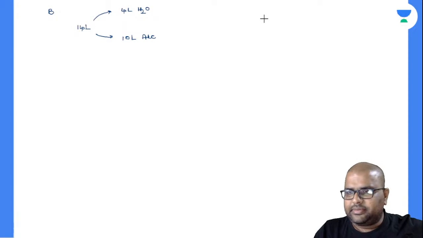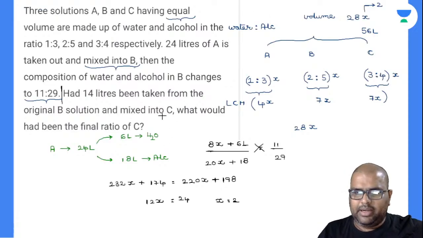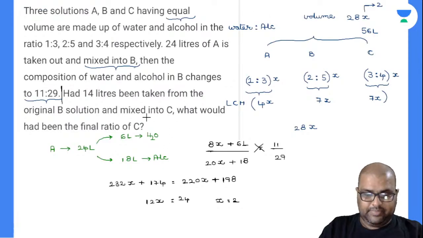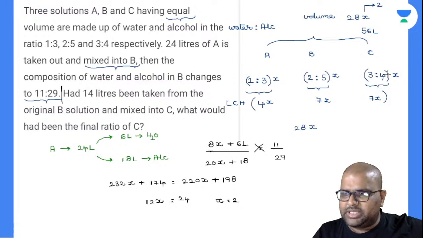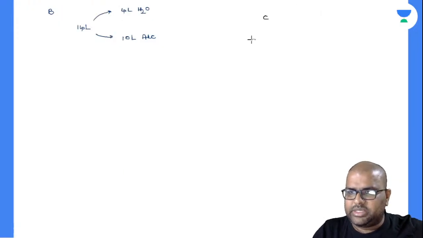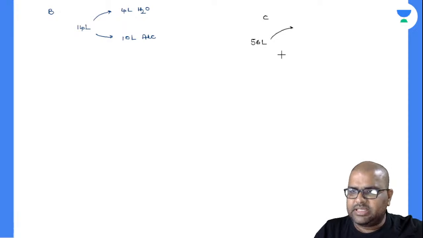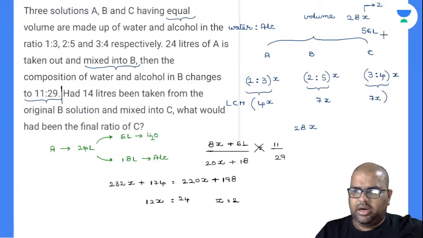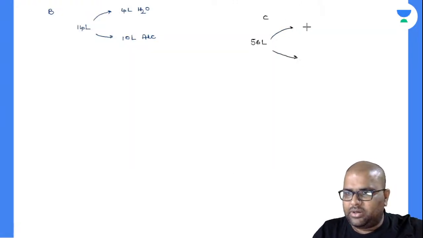I'll write down C here. Now come back to C, you have mixed this solution. So in C, how much of water is 3:4, 7 parts, 28. So automatically one part will be 4. So how much will be this in this? In C, C contains how much of solution? We have calculated this, 56 liters. In this 56 liters, how much of water will be there? You calculate this. So 56 by 7 is 8 liters. 8 threes are 24. Am I right? Around 24 liters of water.